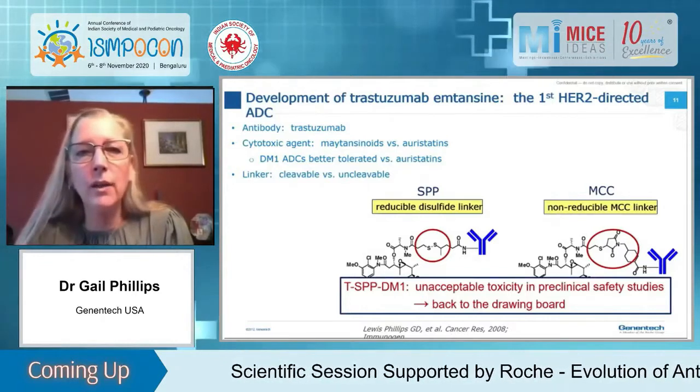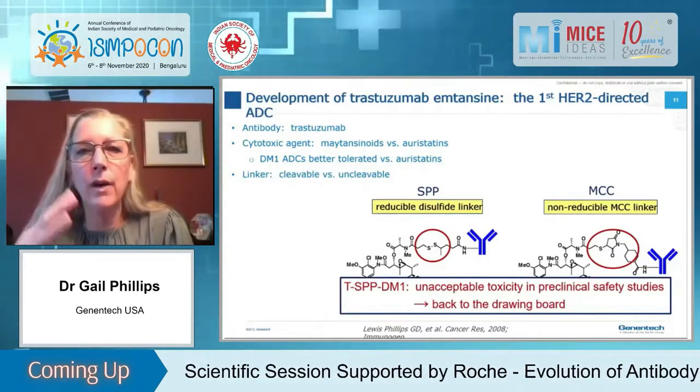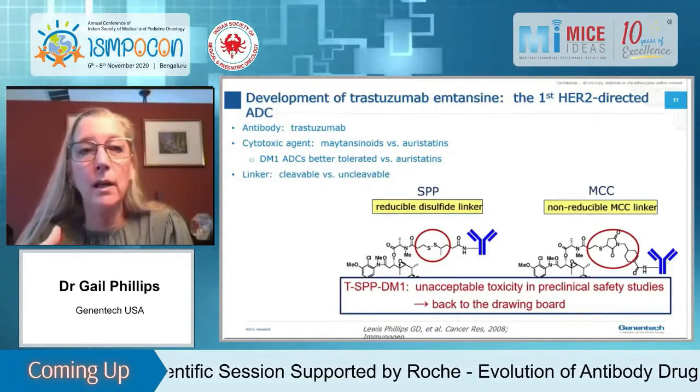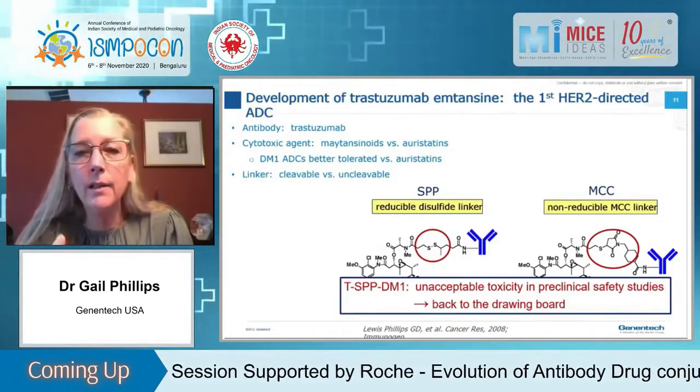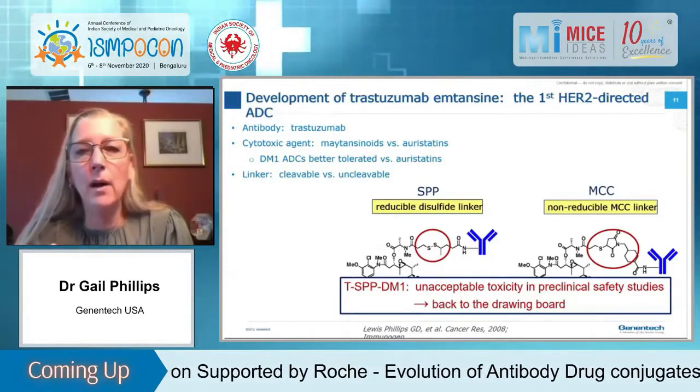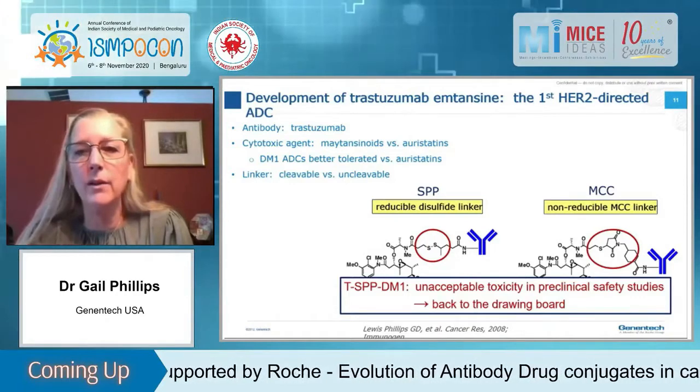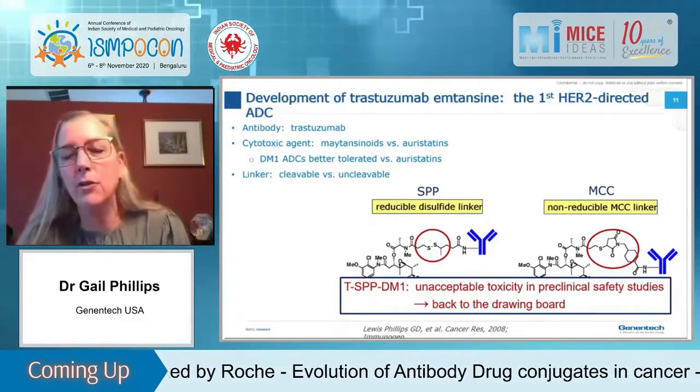And so we at Genentech took trastuzumab SPP DM1 into preclinical safety studies and found that we got unacceptable toxicity with this disulfide linker. So we had to go back to the drawing board.